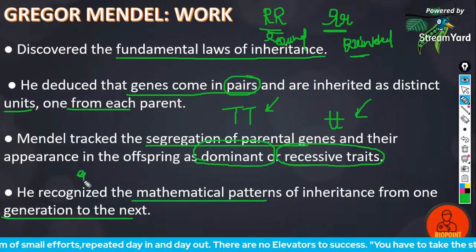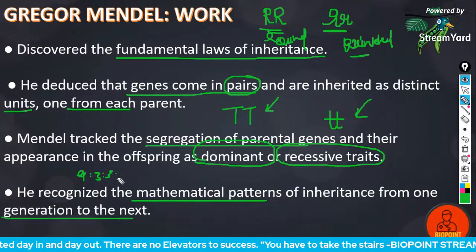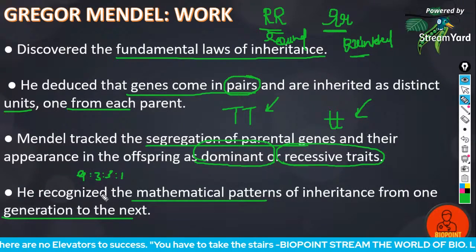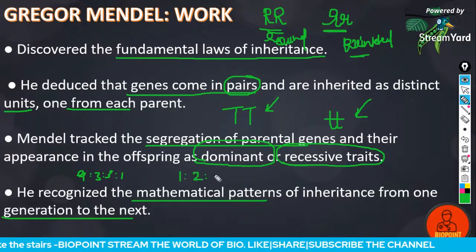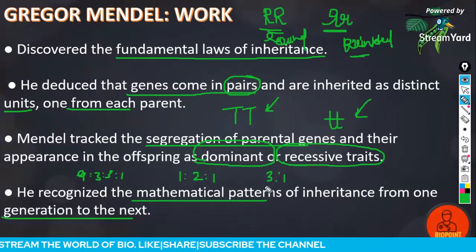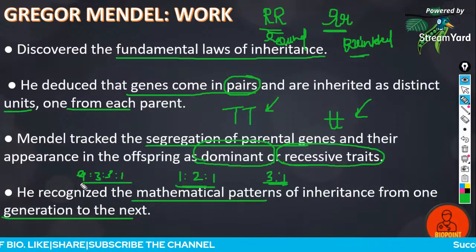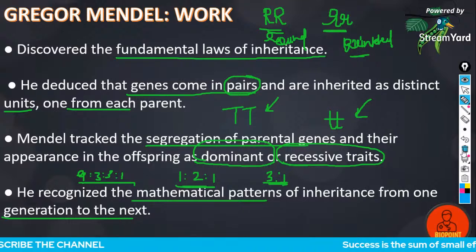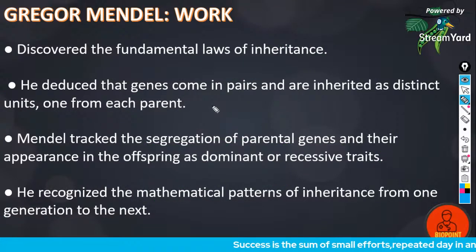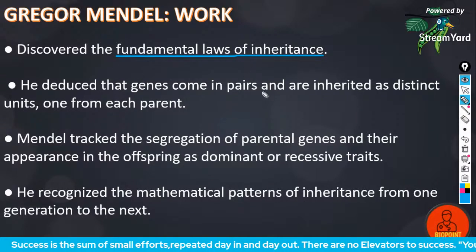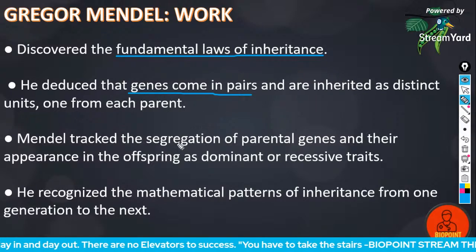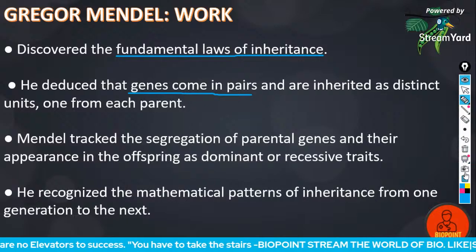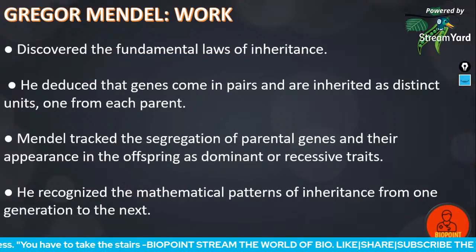As we move forward, we will be coming across different ratios, 9 is to 3 is to 3 is to 1, then 1 is to 2 is to 1, 3 is to 1. So all these are different ratios which we will come across as the chapter goes forward. In this slide, you have to be very careful in reading the concept. He discovered the fundamental laws of inheritance. He deduced that genes always come in pairs. These two are the important points which you have to be clear about in this slide.